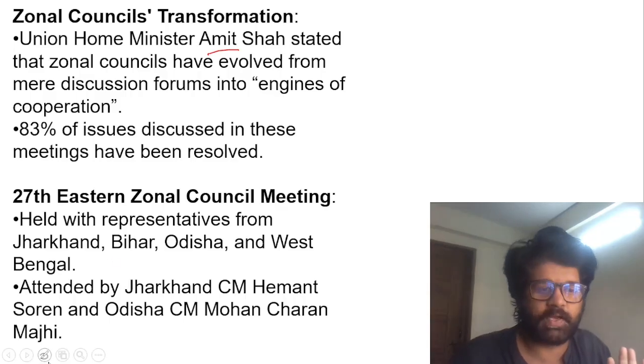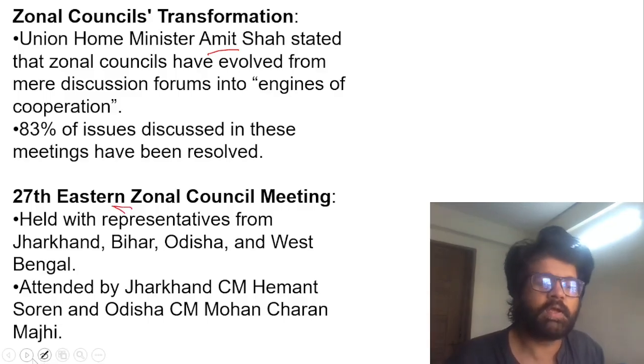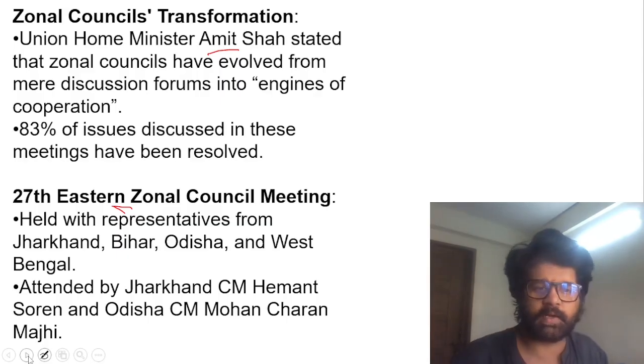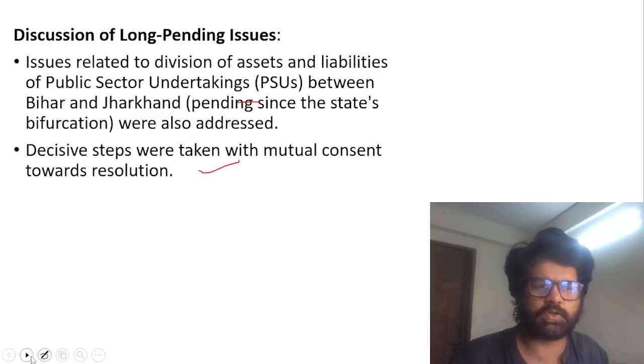There are 5 zones, guys, five zonal councils. The article which you're seeing is related to the Eastern Zonal Council meeting. It means this is related to how resource allocation will be done between Jharkhand and Bihar, and how the money, or assets and liabilities, of public sector undertakings will be divided. So all these talks are going on.